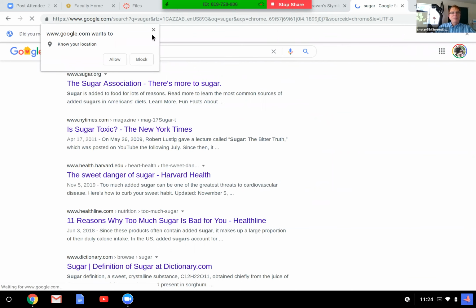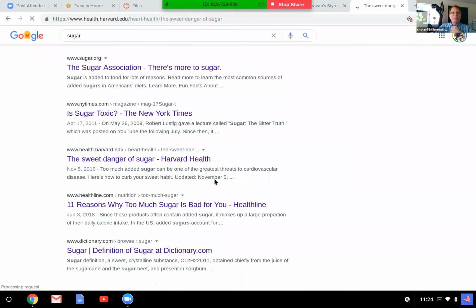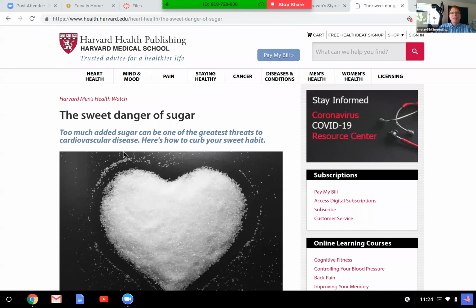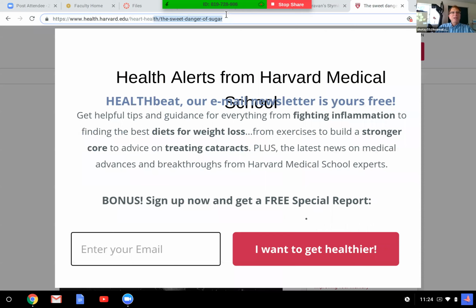And eventually it'll come up. In theory, here it's coming slowly. The article's coming. There it is. And let's say I read this one and I find out it's not good for your heart. It could be really bad. And the paper I'm writing is about the heart, so I think, okay, I need this one. So I come over here and I highlight my URL and I copy it.